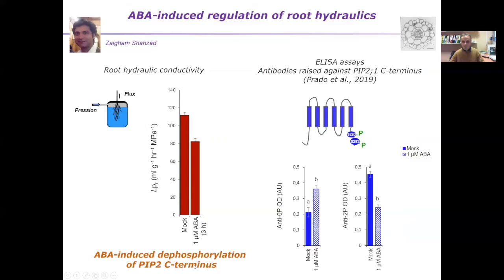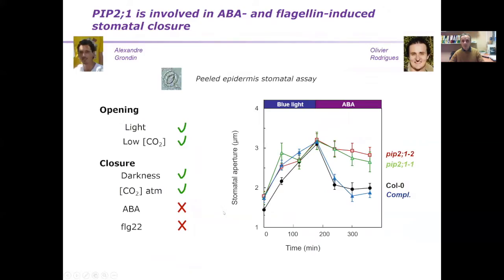So this is another example where a hormone is able to act on aquaporin activity through phosphorylation. Well, we found another context where ABA seems to be very important for aquaporin function, and this comes from studies where we investigated the role of aquaporins in stomatal movement. Our approach was to screen different types of aquaporin mutants using this peeled epidermal stomatal assay, and we found that plants lacking P2-1 have a typical opening response to light and low CO2, they close properly in response to darkness or high CO2, but they fail to respond to ABA.